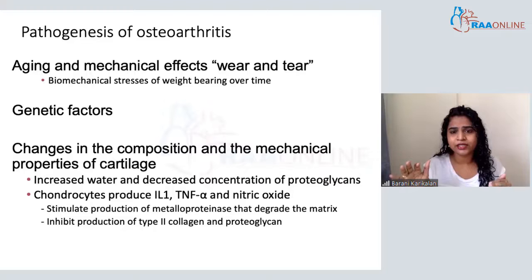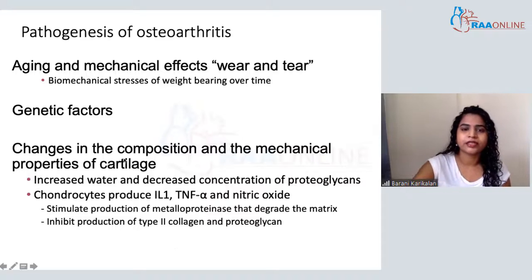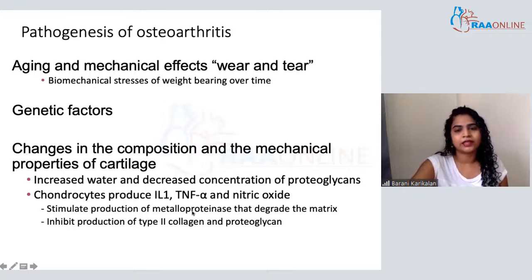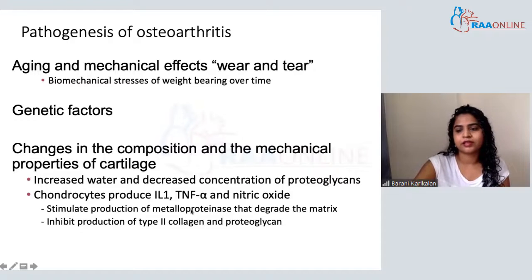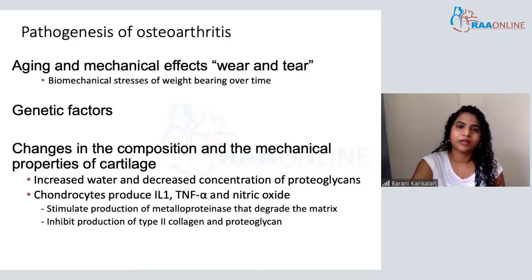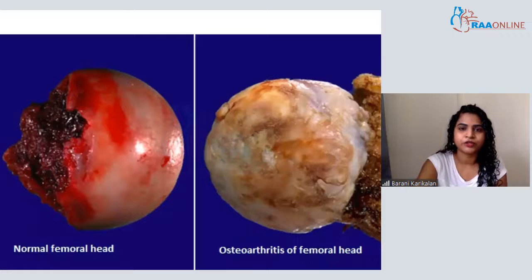The imbalance is when there is more water and less collagen because of inflammatory cytokines or protease enzymes. When there is an imbalance between production and degradation of collagen, that is the reason for degradation of joint cartilage, and that can lead to osteoarthritis.